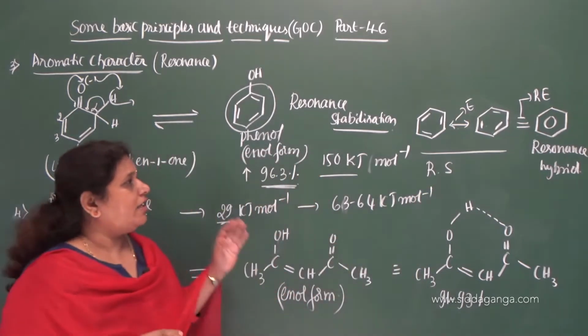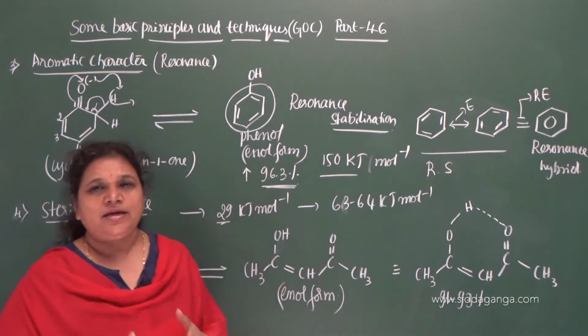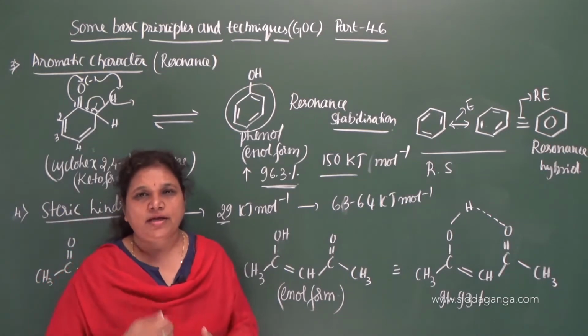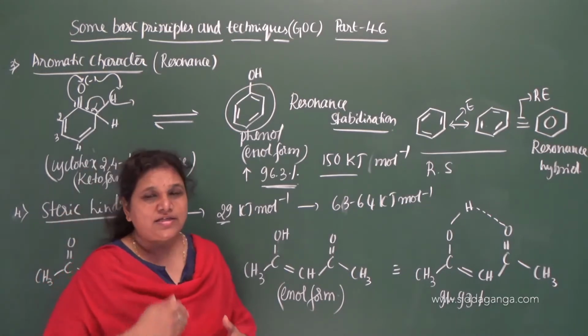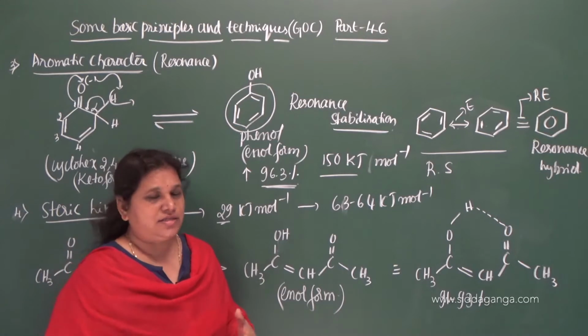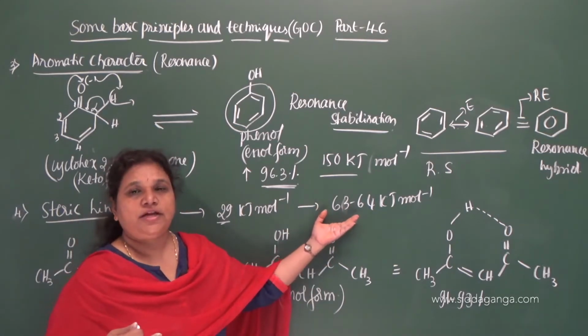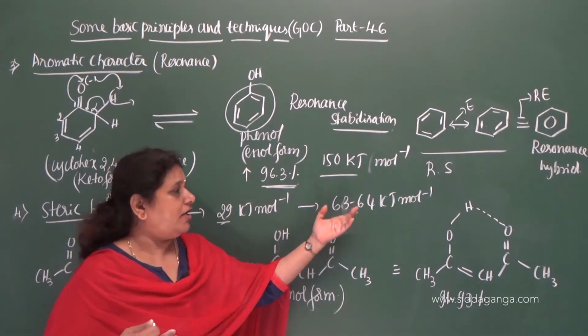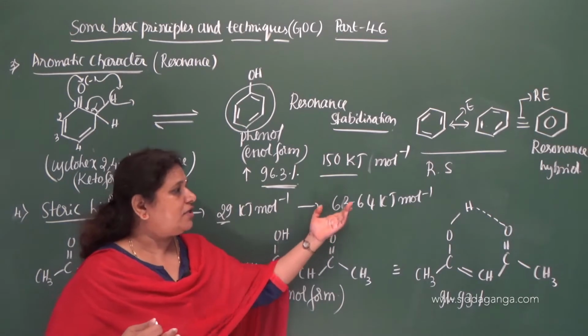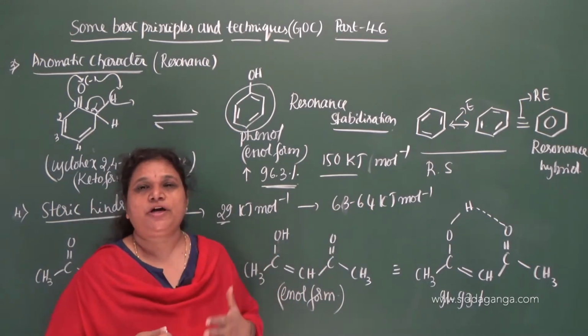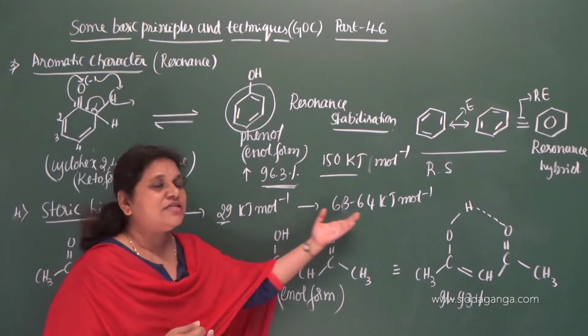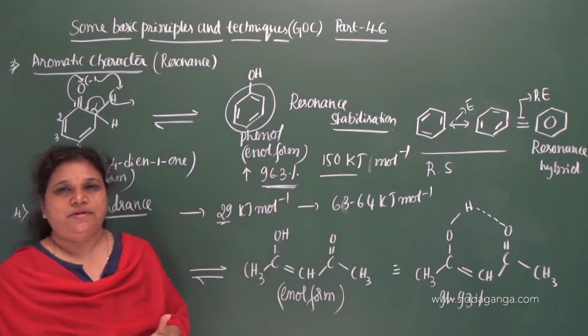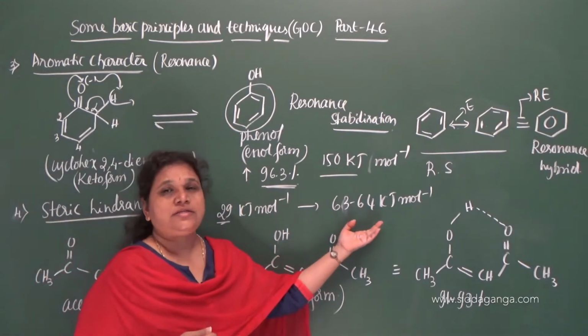Whenever the enol form contains a benzene ring or aromatic ring, due to its aromatic character, due to its resonance, it increases the stability of that enol form by 63 to 64 kilojoules per mole. So that is the difference between hydrogen bonding stabilization and resonance stabilization.